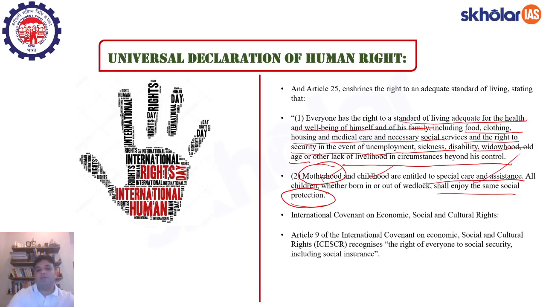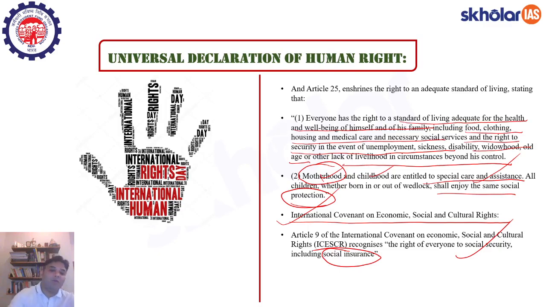Now, you also have something called the International Covenant on Economic, Social and Cultural Rights. I had introduced this to you in the first few slides itself. It has an Article 9, which recognizes the right of everyone to social security, including social insurance. So first of all, it states that social security is a right. Social security is not a choice on the part of the state. Social security is a right, and therefore the state has to provide you that, regardless of whatever social indicators you are born with.